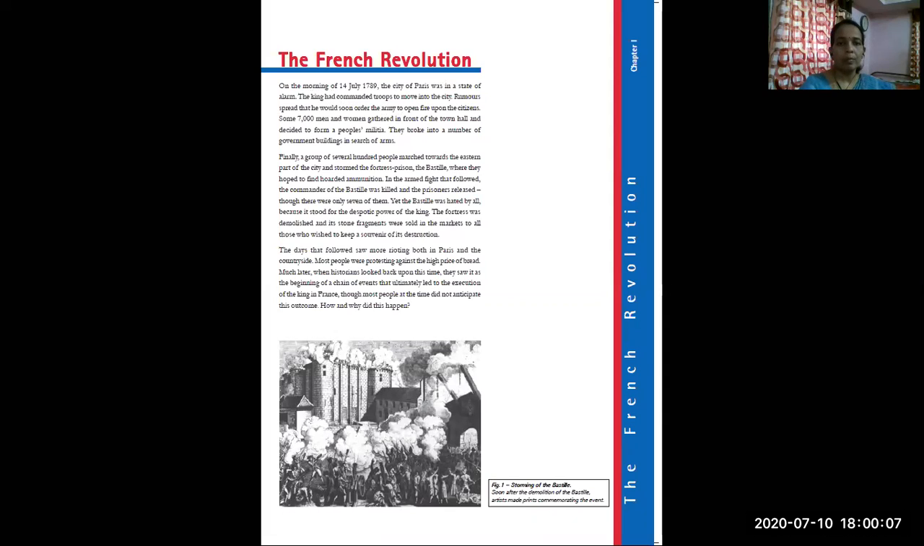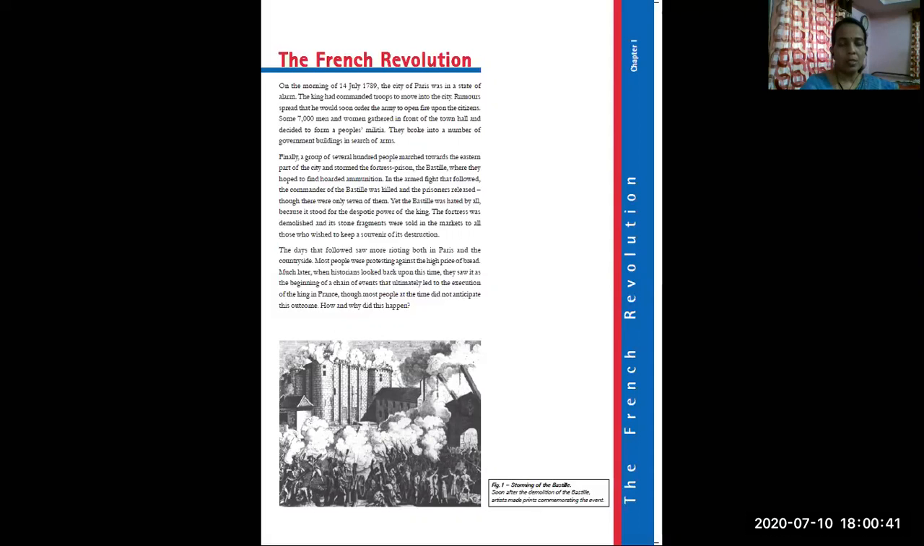About this, we are going to study in this chapter. On the first page, you are looking, one incident is depicted here, the storming of Bastille. The storming of Bastille is the starting of revolution in France. But for it, what things were the reasons, what causes were there, that also we are going to see in this chapter.